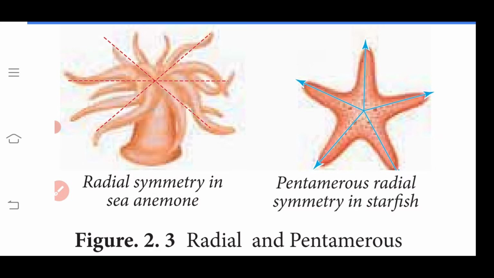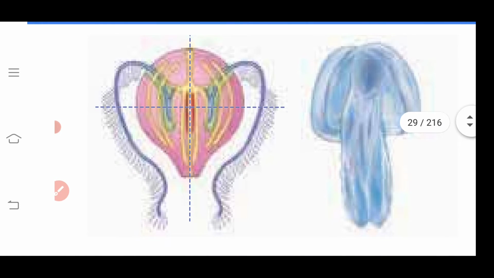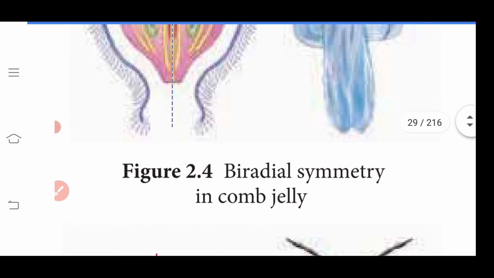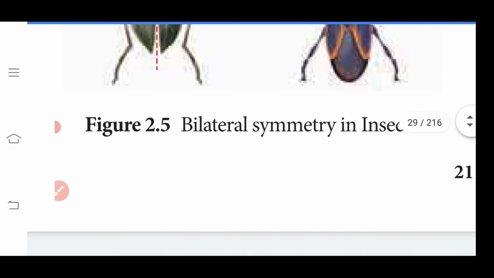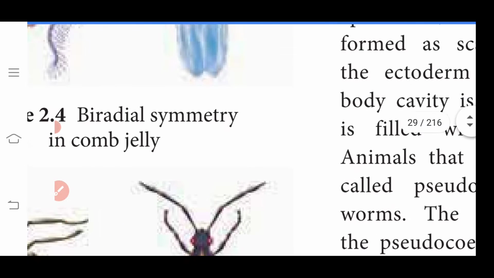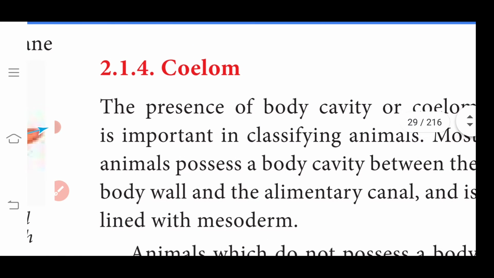The pentamerous radial symmetry in starfish, the diagram is also there, watch it. Then another one is comb jellyfish, biradial symmetry. Another one is an insect, a bilateral symmetry example. Okay, can you understand? If you have any doubt, please ask me.